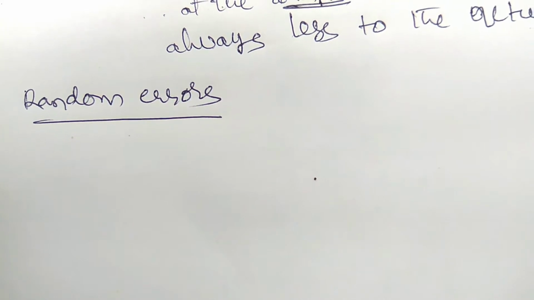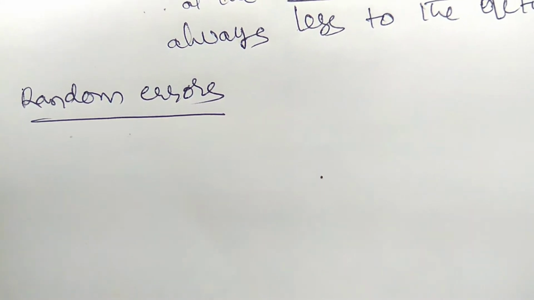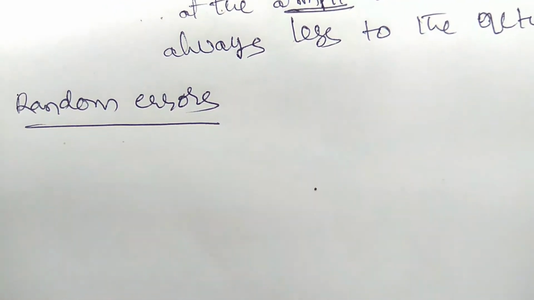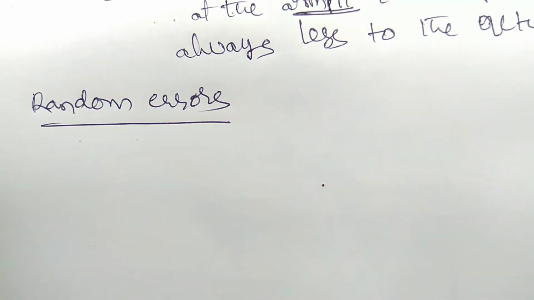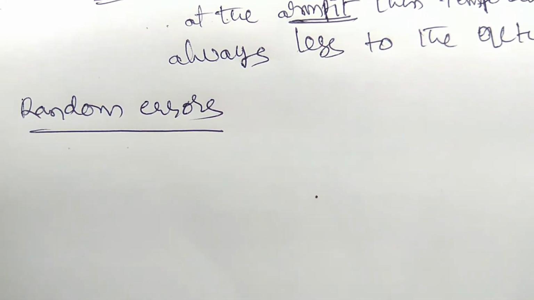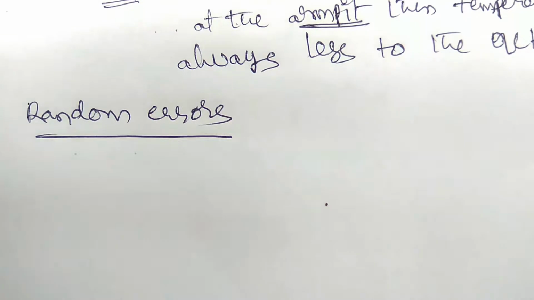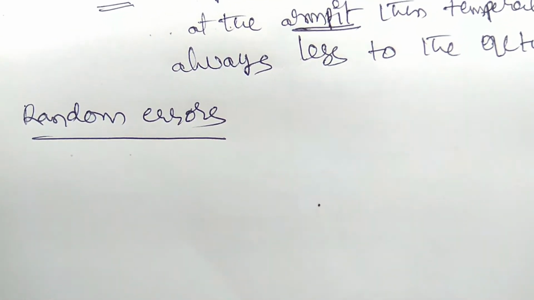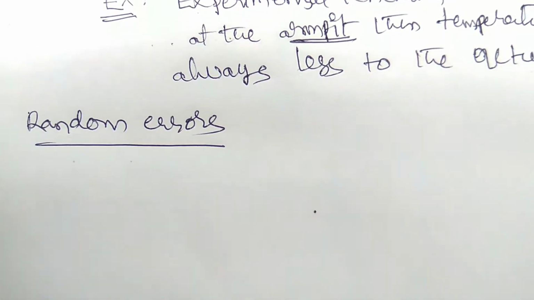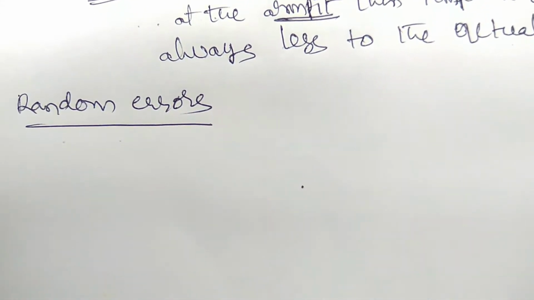And here, for example, when the same person repeats the same observation, it is very likely that they may get different readings every time. So in the case of a simple pendulum, we need to find the time period of the pendulum, but each one can get a different measured value at the same length. These are due to air friction, or changes in the length of the thread, whatever the changes may be. So these errors belong to the random errors. The random errors are irregular errors.